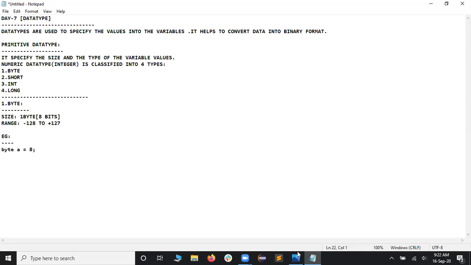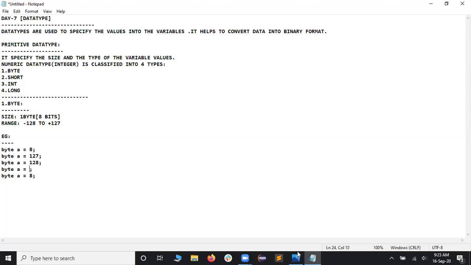After which let me copy this one and paste it back a few times. Let me change this one. I would like to consider this to be 127. Is that going to work? What is the maximum value? 127. Yes, it should work. After that, I would like to consider 128. Will it work? No, it is not going to work because you're going out of the boundary. The maximum value itself is 127, so how can you give 128? But let us see how the JVM is going to scold us.